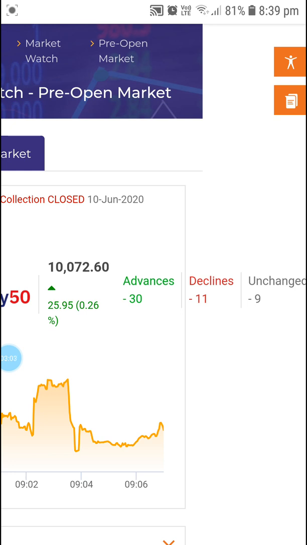As I told in the earlier videos, Nifty is composed of 50 shares. The 50 shares decide where Nifty is going to be. If the 50 shares are performing well, Nifty will go up. In the same way, if the 50 shares are not performing well, Nifty will come down. So this is the criteria. The first thing you have to understand is how Nifty is going to perform today. You can see the advances are 30, so 30 shares are positive. It means Nifty can go ahead, and only 11 shares are declined, so there are fewer chances of Nifty coming down.